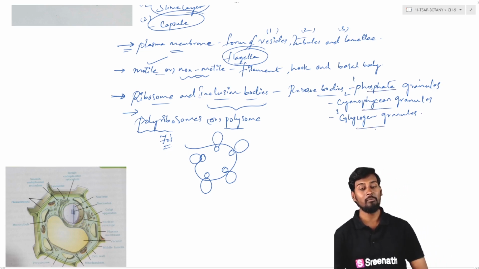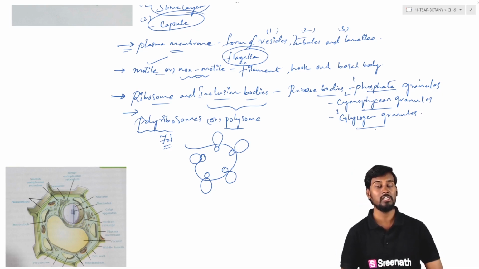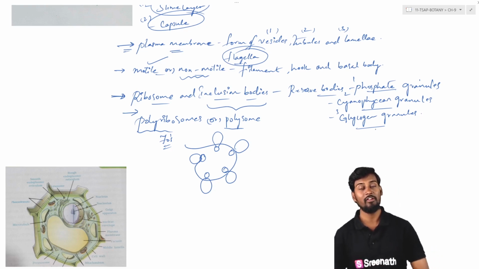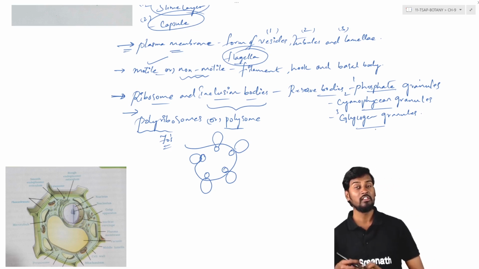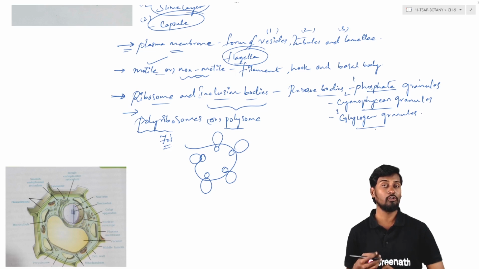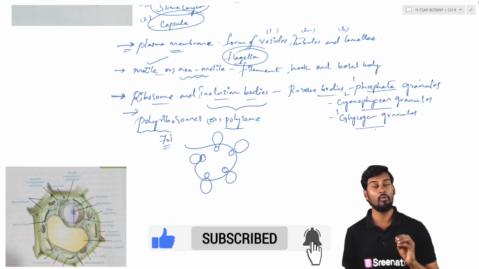So it may be phosphate granules or it may be cyanophycin granules, that is generally involved in the photosynthesis process. And finally, it is about the glycogen granules, which are generally involved in the synthesis and also storage of the glycogen. So here we can see the reserve bodies are nothing but the phosphate granules which are involved,